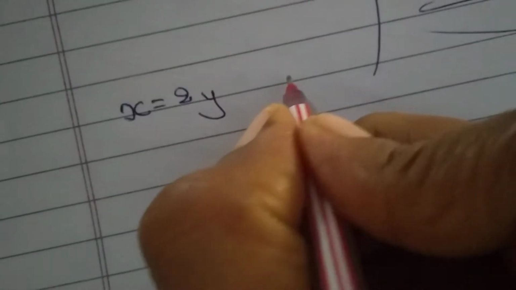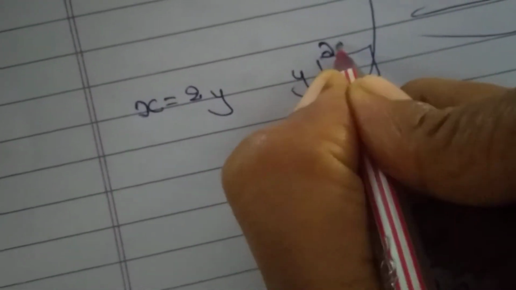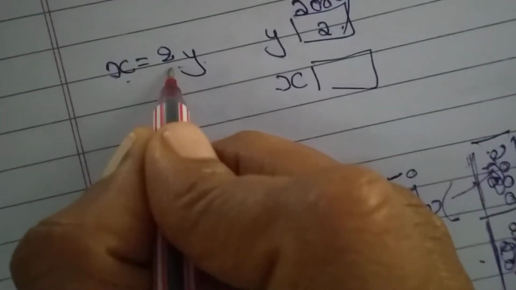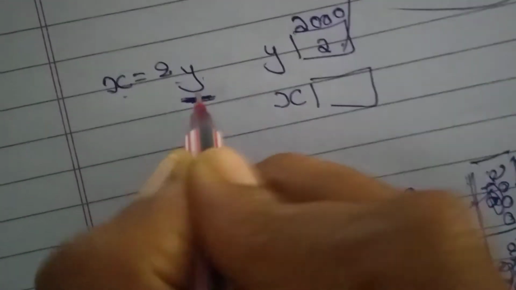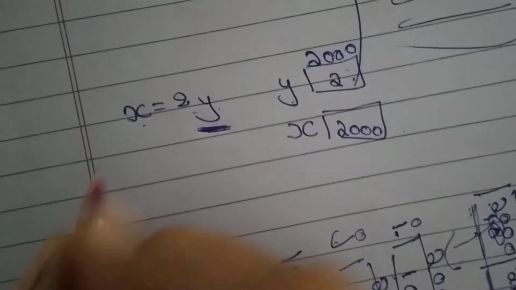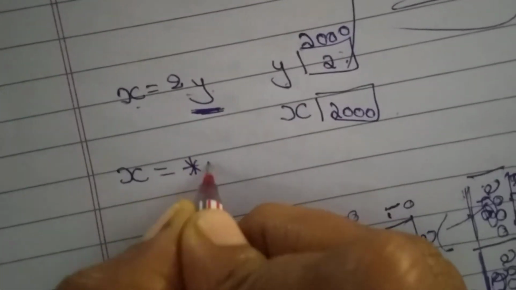X is equal to ampersand Y. In the first video I told you. Okay? So Y is a location. Its address is 2000. In that, 2 is the value. X is equal to ampersand Y means X is a memory location which will contain the address of Y. What is the address of Y? 2000.